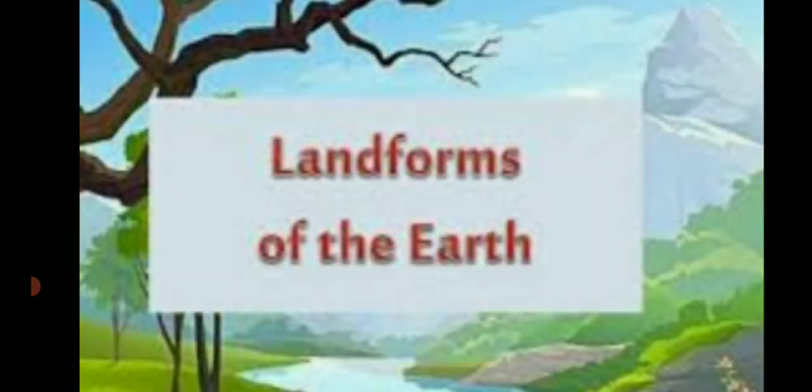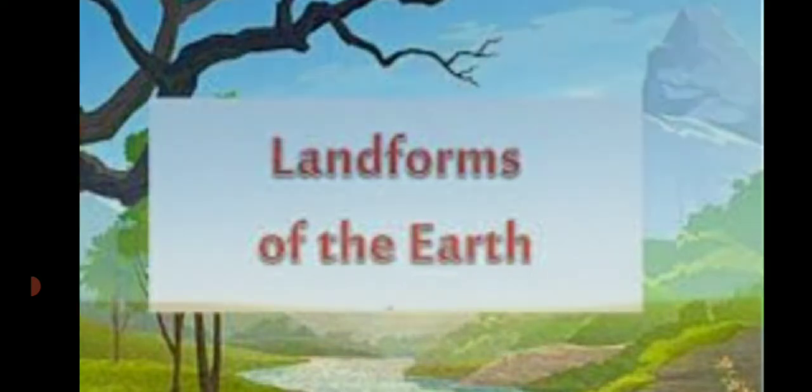Now we go forward and we learn about the landforms of the earth. Children, we have learned about the earth, and in that we learned that the earth is made up of land and water. So first of all we learn about the land, how many types of landforms there are on the earth. Clear? So 1/4 of the earth's surface is land. This is clear in your mind?